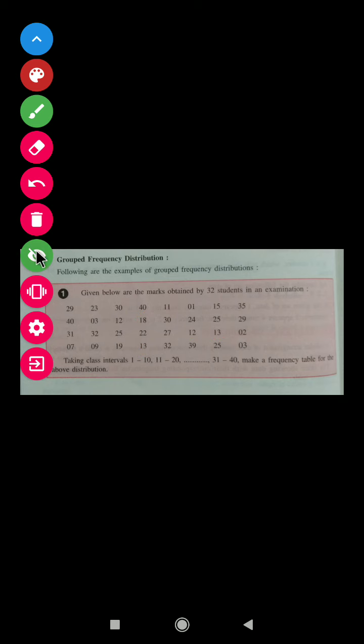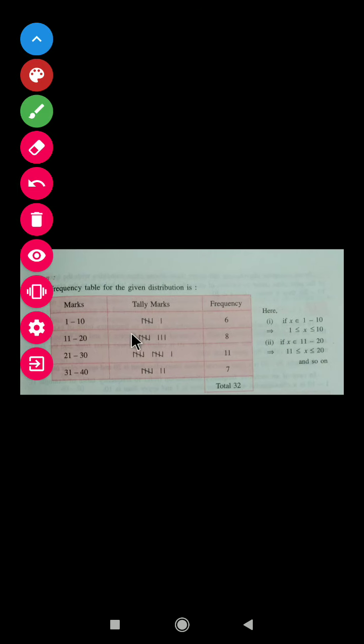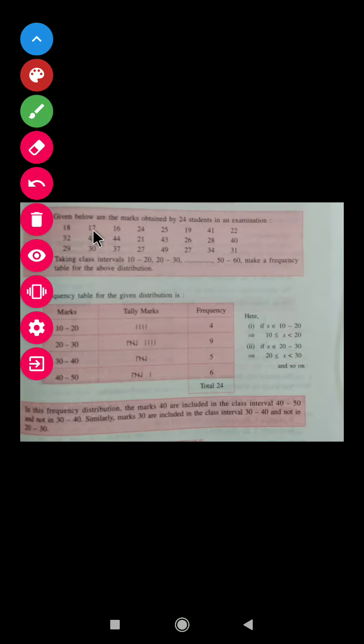In this way you can make this chart, because we are taking the data group-wise. That's why this is called the grouped frequency distribution table. The total number of students here is 32. If you add all the frequencies, then you will get the total number of students. Now go to the next one.